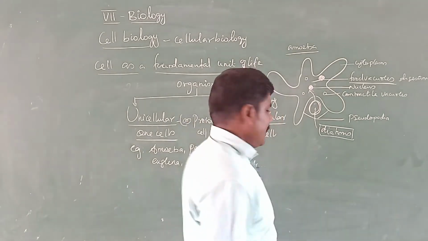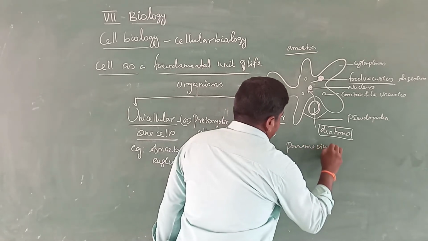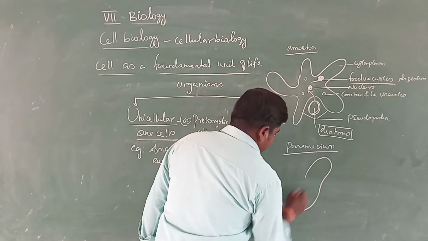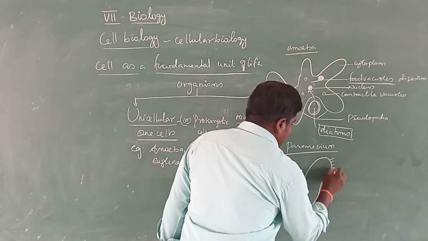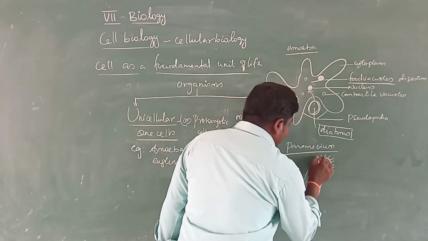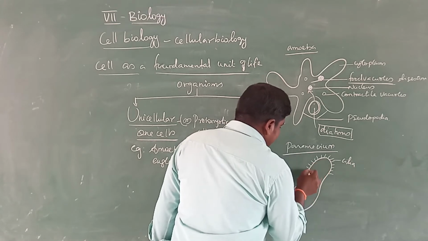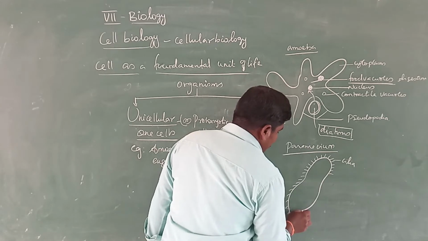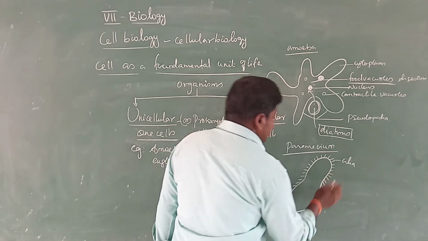Another one is paramecium. This is the structure of paramecium. The locomotive organs of paramecium are the cilia. Inside the paramecium, two types of nucleus are present: a macronucleus and a micronucleus.